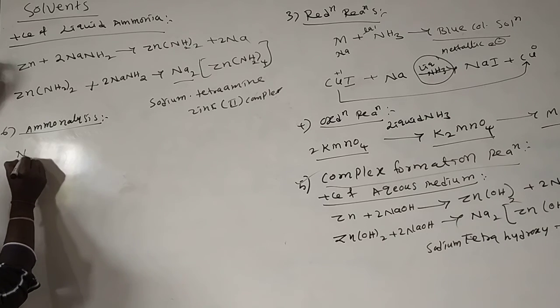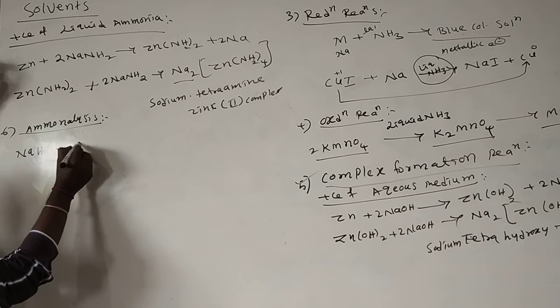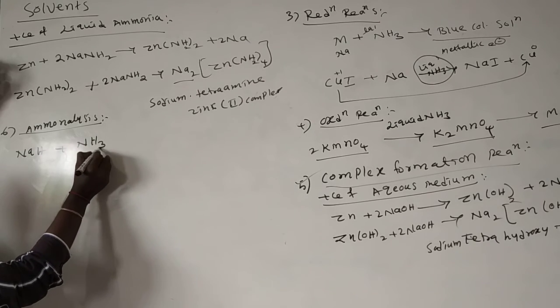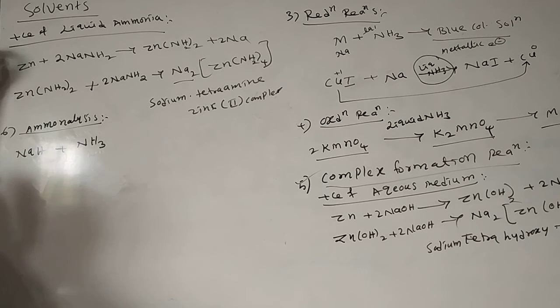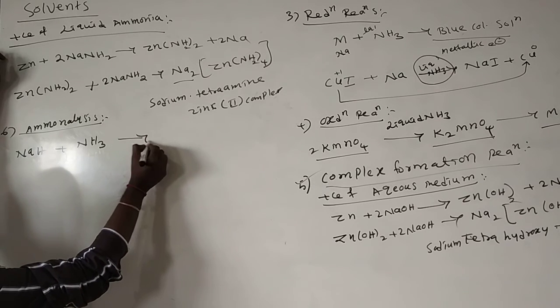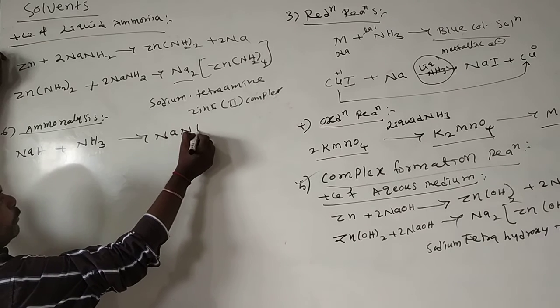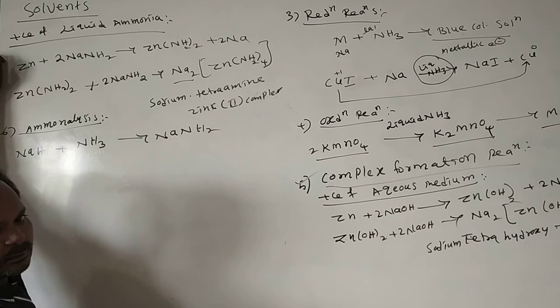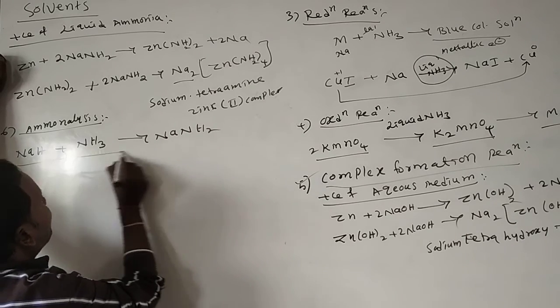Here I am taking sodium hydride reacts with ammonia. What happens here? NaNH2 was formed. This we call ammonolysis.